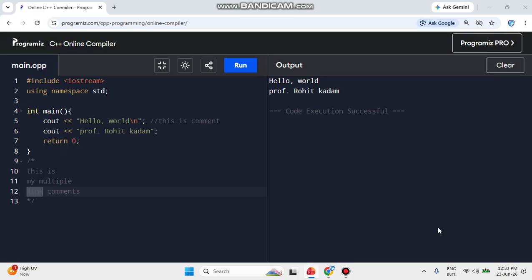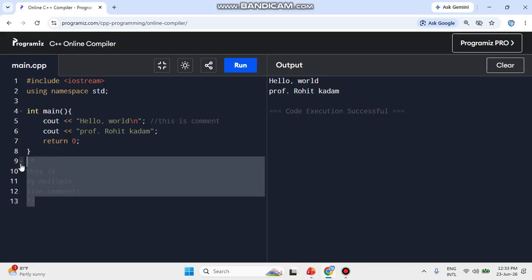Everyone knows what a variable is. A variable is a kind of container where you can store data. It's a name which we can create, and in that name we can store values, like an integer value, a float value, a char value, a string value, a boolean value, different values.